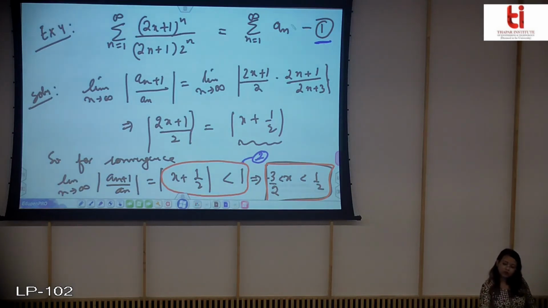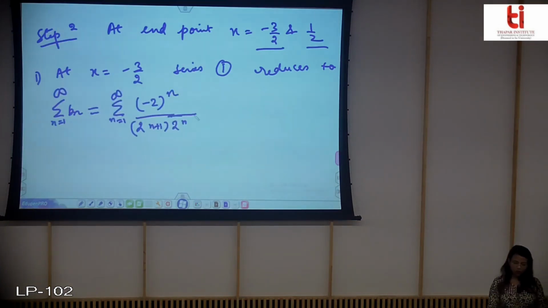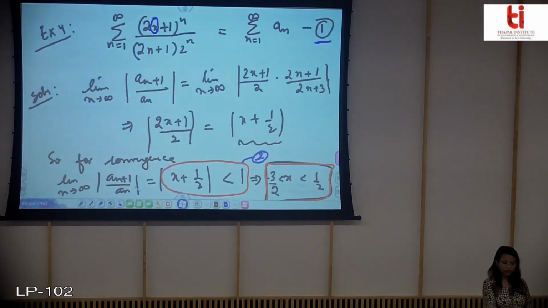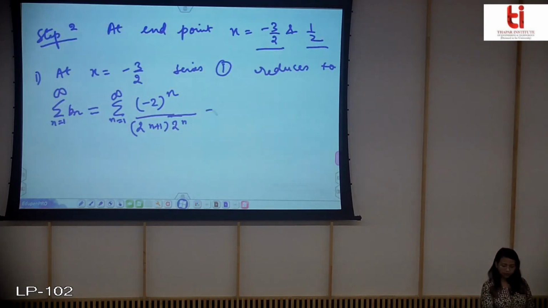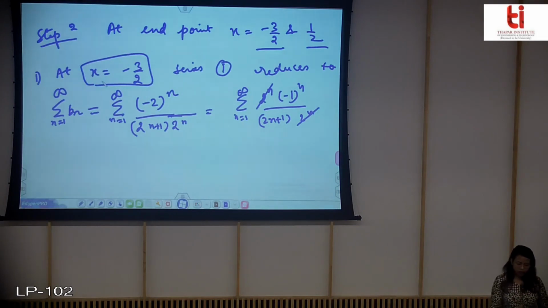So this is your series 1. I'll put minus 3 by 2 in the place of x and see what will happen to this series, and I call it as bn. If I put minus 3 by 2 in the place of x, you can easily see you will get minus 2 to the power n, and this much will be left. So ultimately my series is this, at x is equal to minus 3 by 2.